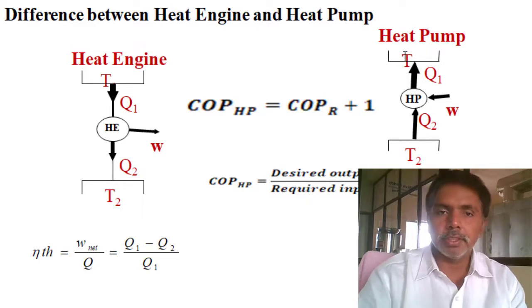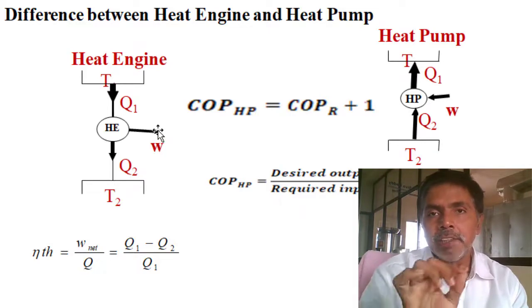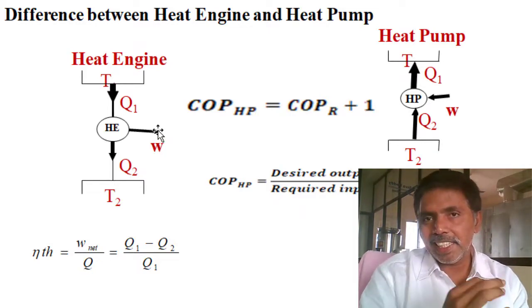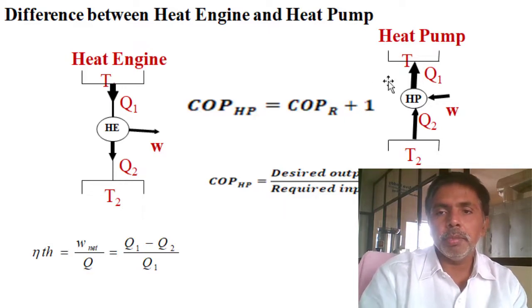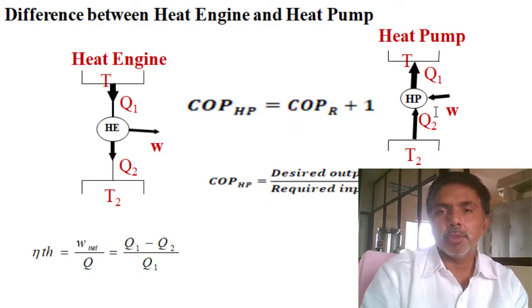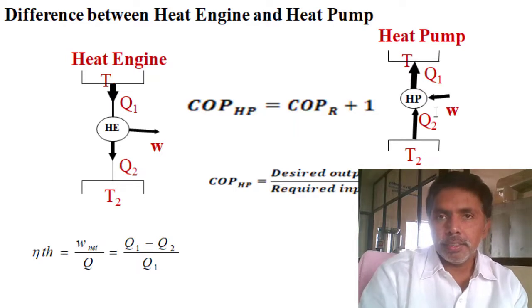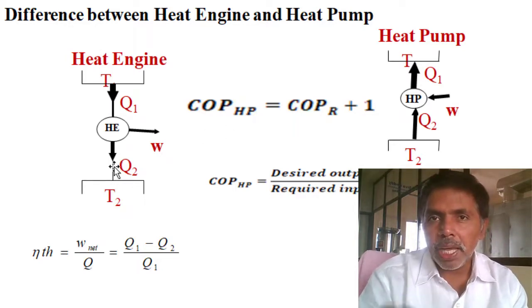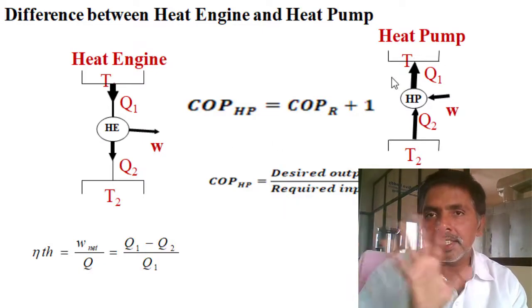And the second difference is energy, which I already mentioned. The heat engine is an energy conversion device. Coming to the heat pump, it is an energy transfer device, not conversion. It is transferring energy. And third, the heat engine is based on the Kelvin-Planck statement. The heat pump is based on the Clausius statement.